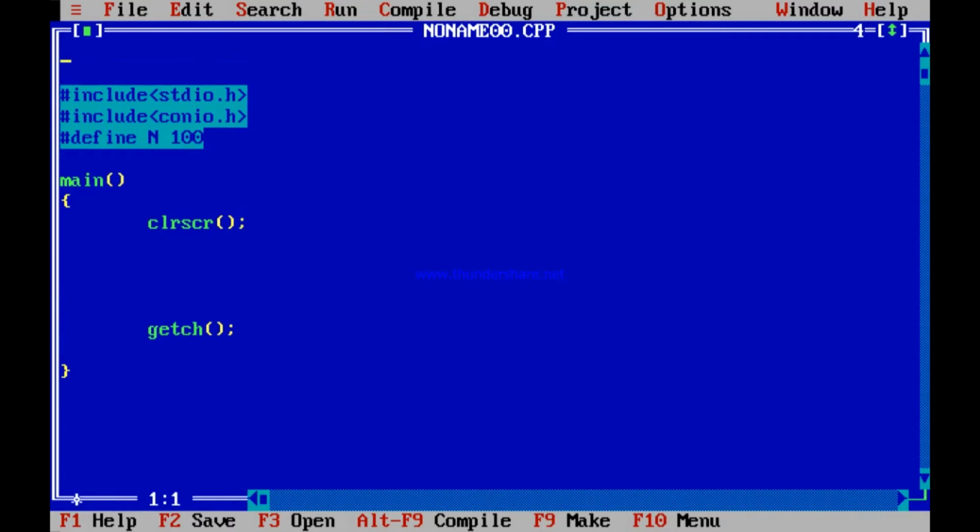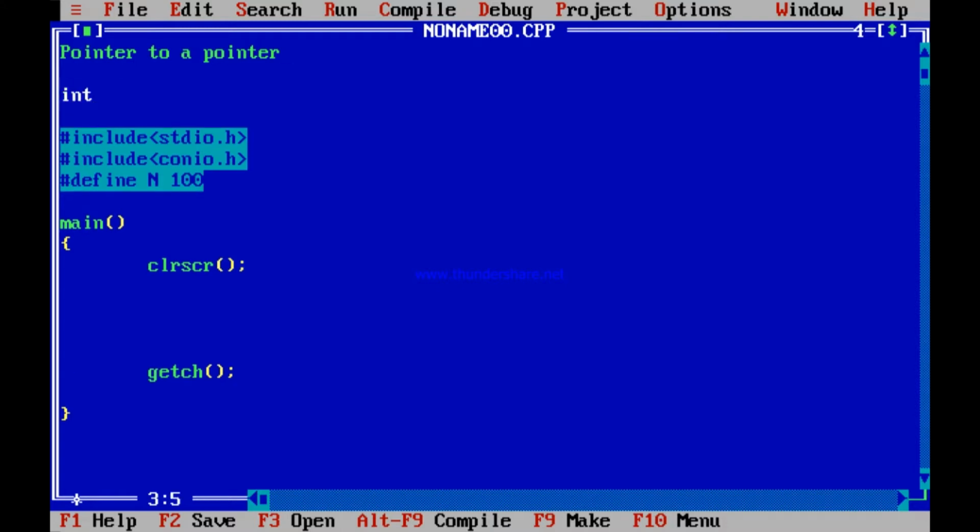Here we will learn the next concept, that is pointer to a pointer. Interesting, pointer to a pointer. We have been dealing with pointers. Now what is the meaning of pointer? Pointer means address. Address of what? Address that can contain anything like an integer. When we were writing int star a, it meant that a is a pointer or an address which can contain an integer. I believe you understand.